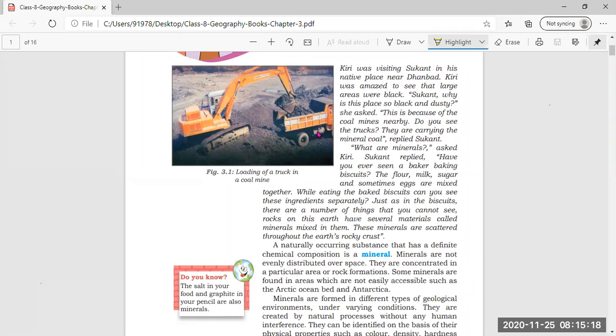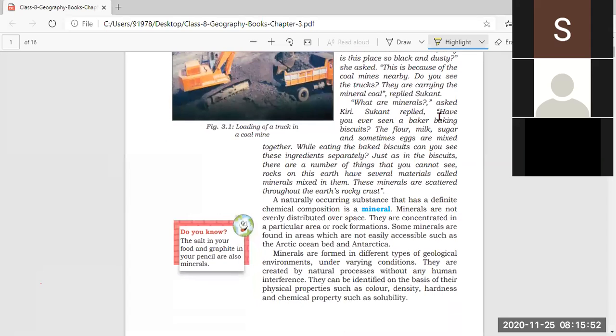"And do you see the trucks? They are carrying the mineral coal," replied Sukant. As you see in the picture also, the truck is there. They are carrying the mineral coal in the coal mines. So this was the reason given to Kiri by Sukant, why the native place, that is Dhanbad, is so black and dusty where Sukant is living.